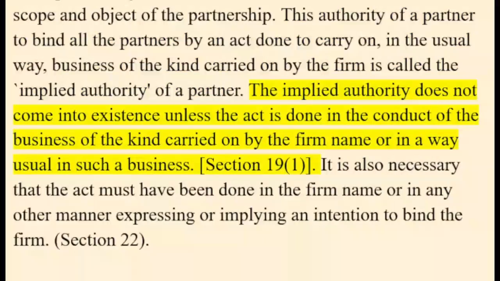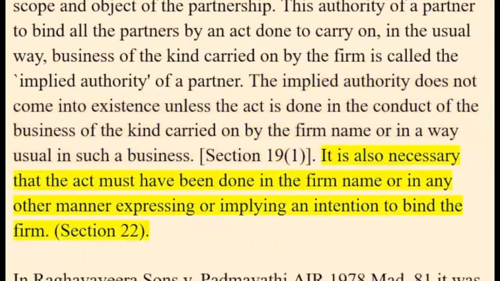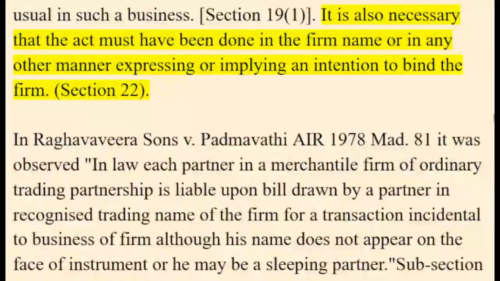The implied authority does not come into existence unless the act is done in the conduct of the business of the kind carried on by the firm or in a way usual in such a business, Section 19(1). It is also necessary that the act must have been done in the firm name or in any other manner expressing or implying an intention to bind the firm, Section 22.